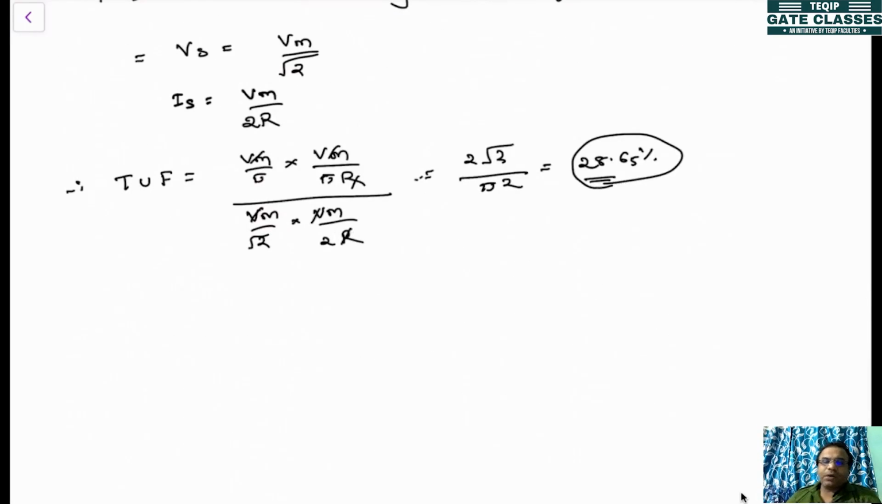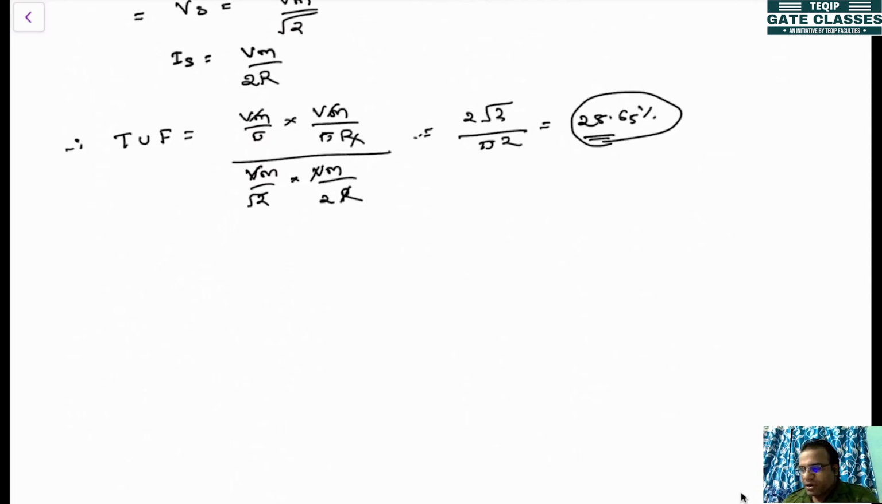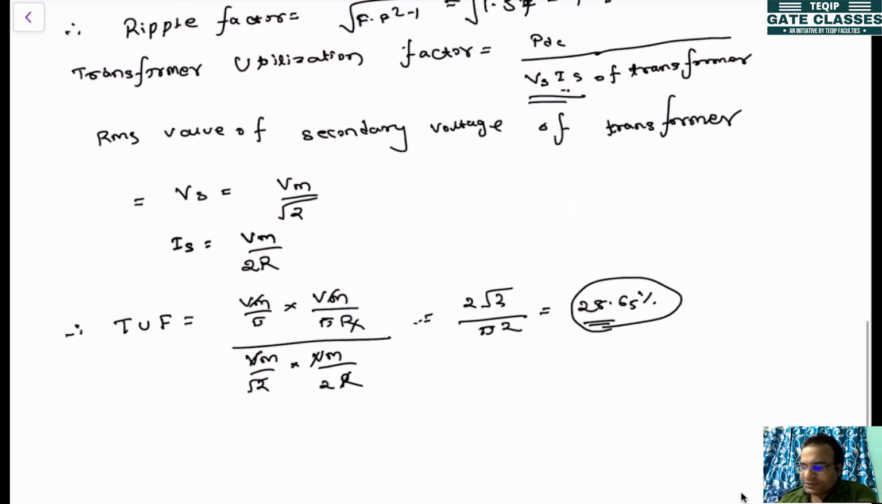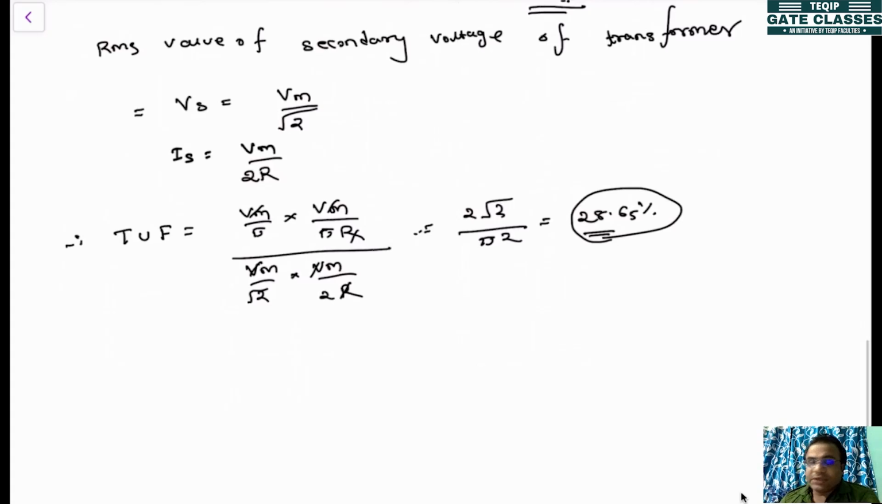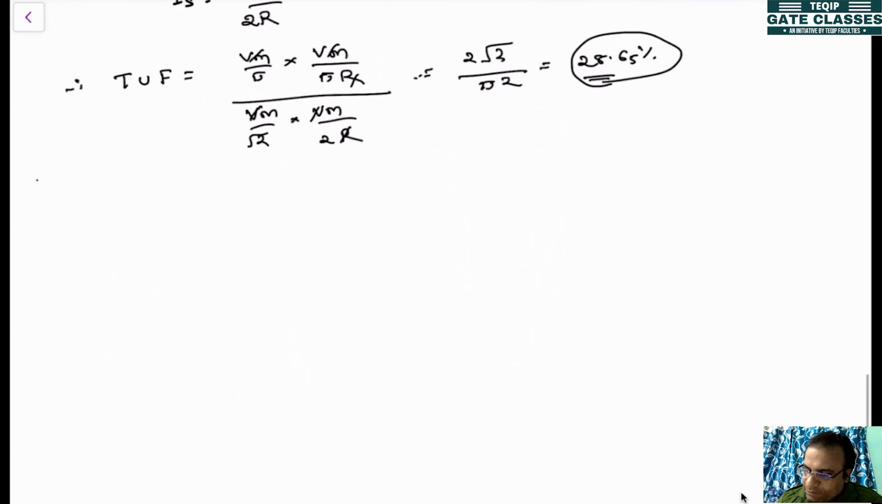So this is what is called a half wave rectifier. The half wave rectifier has the drawback that the rectification efficiency is 40.5% and the transformer is utilized only 28%. That's why we go for the full wave rectifier. The second one will be the full wave rectifier.